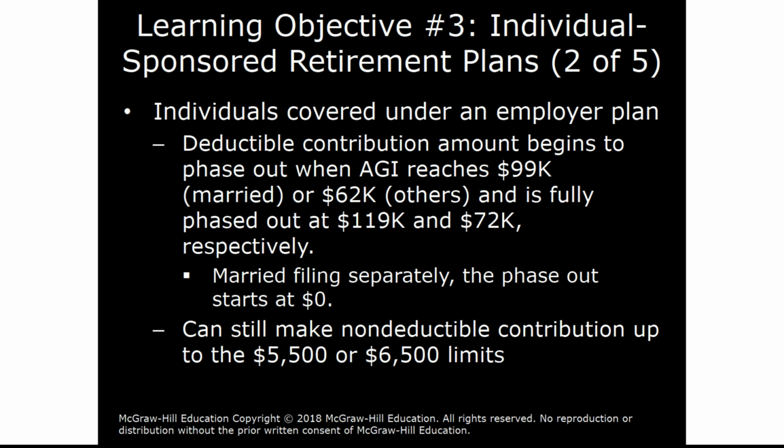If the taxpayers are married filing separately, however, the phase-out begins at zero contribution, so none of the contributions in that event would be deductible. And again, this would apply to traditional IRAs. They can, however, still make a non-deductible contribution up to the limits I specified earlier, $5,500 or $6,500. So they can still contribute to a traditional IRA. It just won't be deductible if these AGI limits are exceeded.